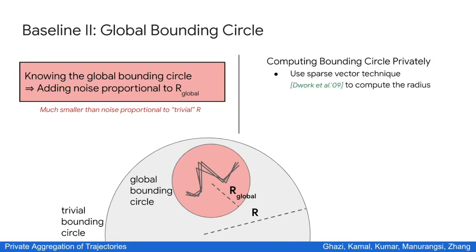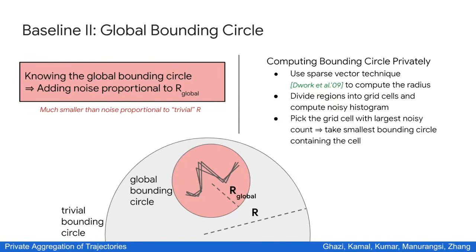First, we use the so-called sparse vector technique to compute the radius. We will not go into the details here, but the sparse vector technique is again a noising mechanism that is smart in the sense that it adds a little bit less noise than what we would have done trivially. Once we have the radius, we then divide the region into grid cells and compute the noisy histogram on the number of trajectories in each grid cell. Then we pick the grid cell with the largest noisy count, and we let our global bounding circle be the smallest bounding circle containing the cell.